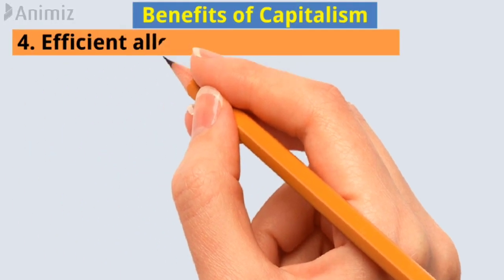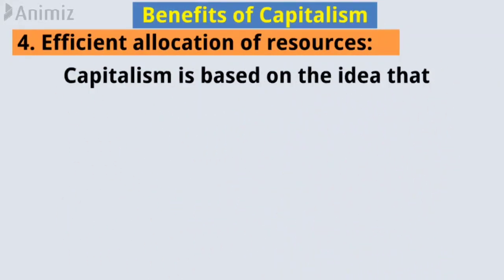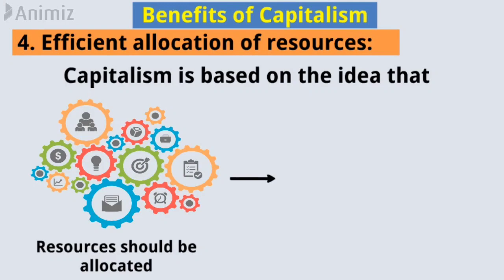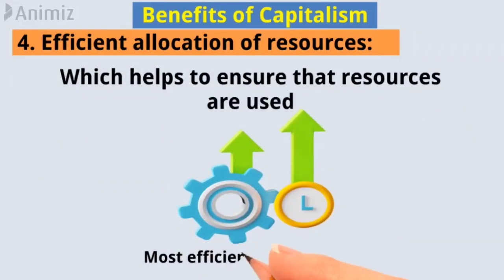4. Efficient allocation of resources. Capitalism is based on the idea that resources should be allocated according to supply and demand, which helps to ensure that resources are used in the most efficient way possible.